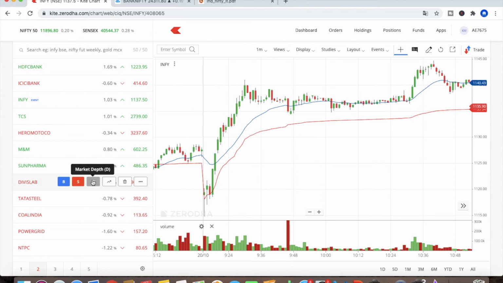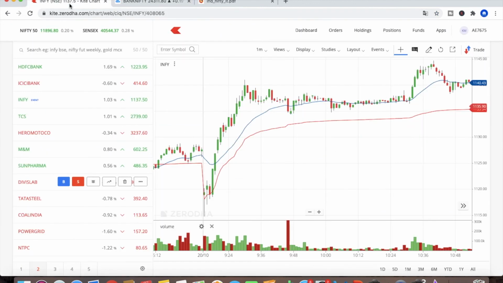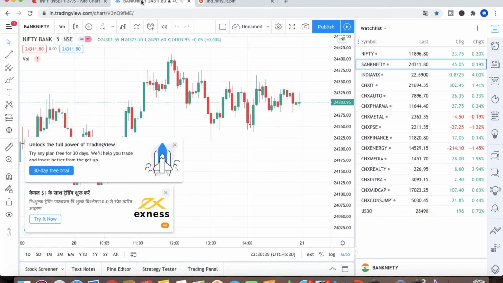Here I have added all the sector stocks. First I added all the sectors in the TradingView website, and after that I added 2 or 3 stocks in this Zerodha watchlist. Once you see which sector is moving up after 9:15, you should go behind that sector which is positive. And if you are bearish and the market is going down, you can see which sector is going very down. For example, here the metal sector is down, and energy is almost 1.4% down.